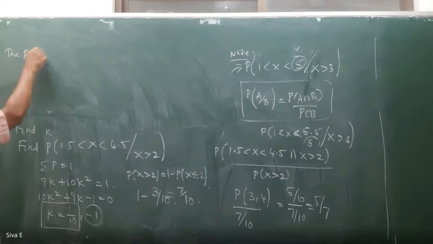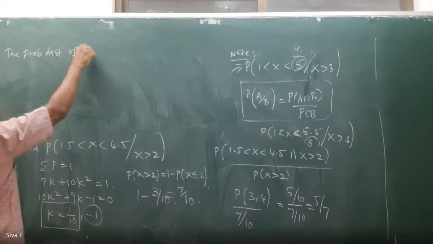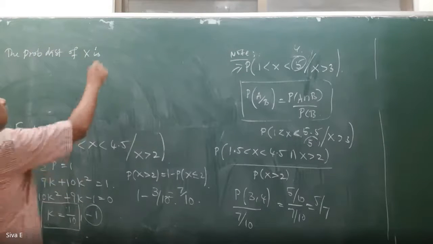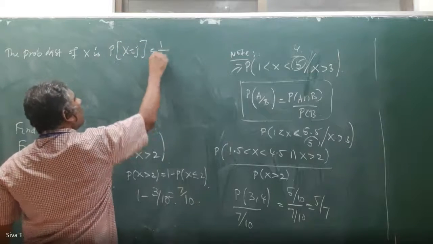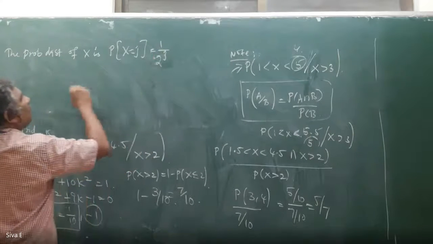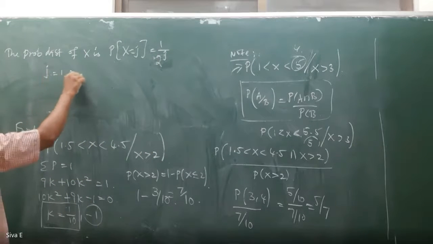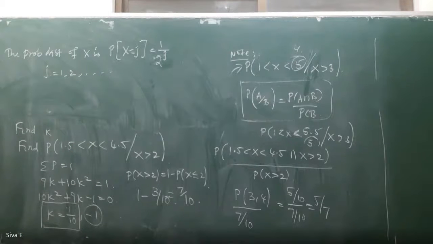The probability distribution of x is probability of x equal to j is 1 by 2 power j, where j equals 1 to infinity. Find the mean.